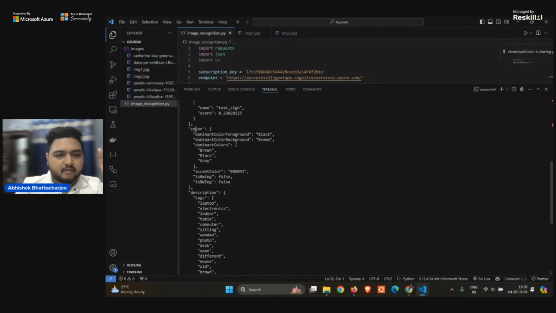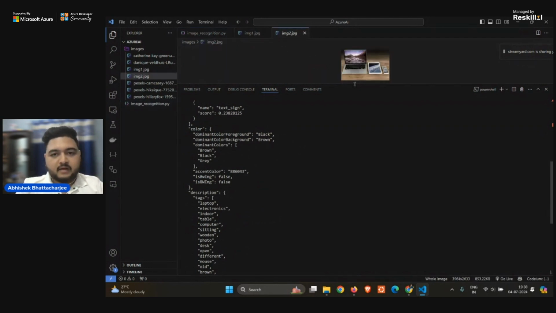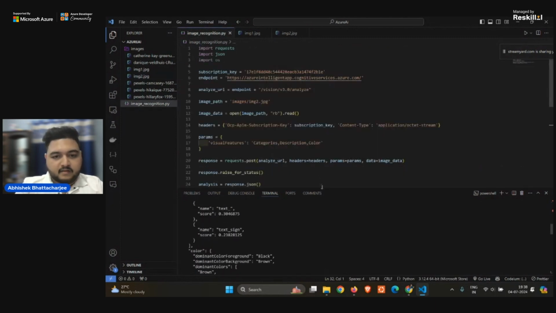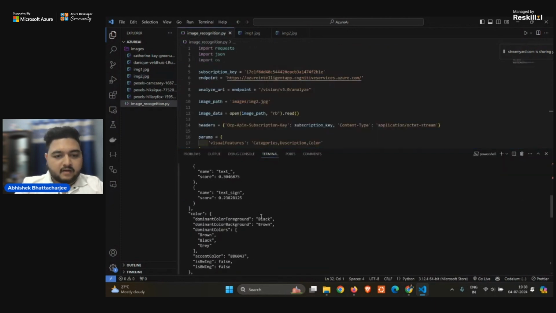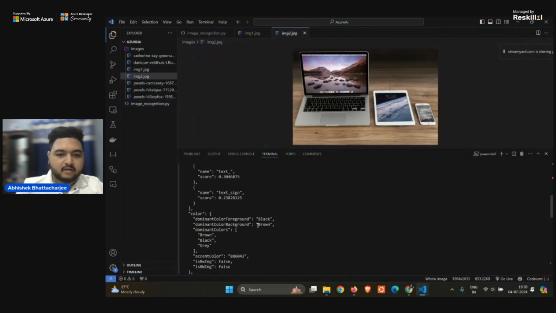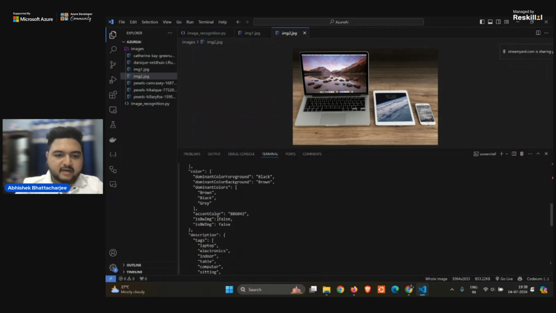What it has observed: the foreground color is black. The background color is brown. Okay, let me show you the image first. See, the foreground color is black. Absolutely, we can see the foreground color is black and the background color is brown. But the dominant colors are black, brown, and gray. It is a combination of this, right? The accent color is given, right?